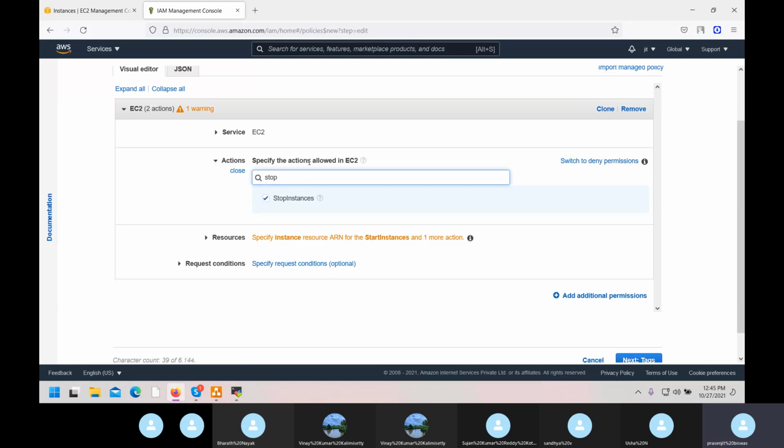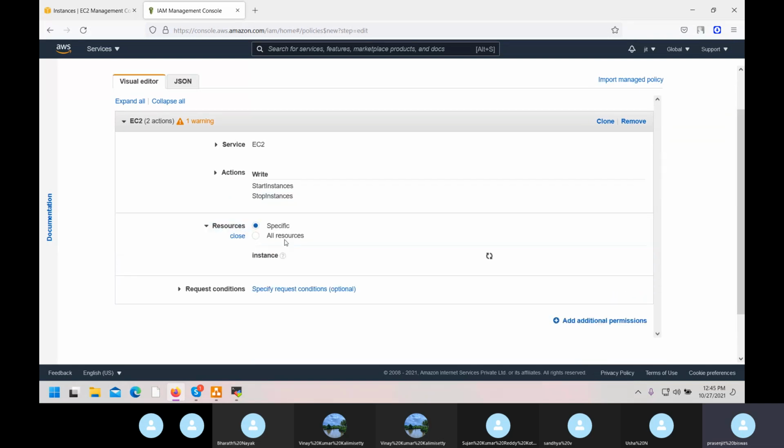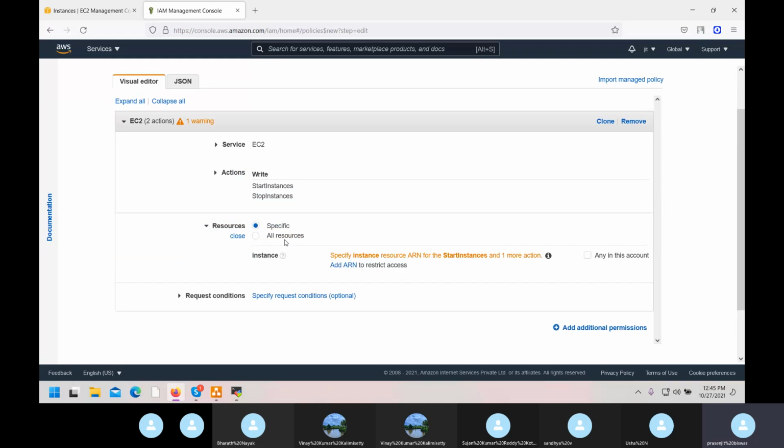Now specify the resource. Click here. You will get two things: specific or all resources. All resources in the sense whatever you have in your VPC, everything whichever you select. Specific means if you create a tag, like while creating the tag I have given Linux, that Linux name you have to give.